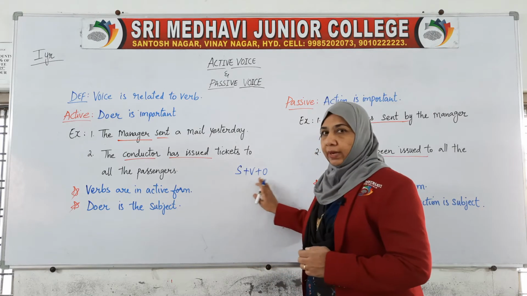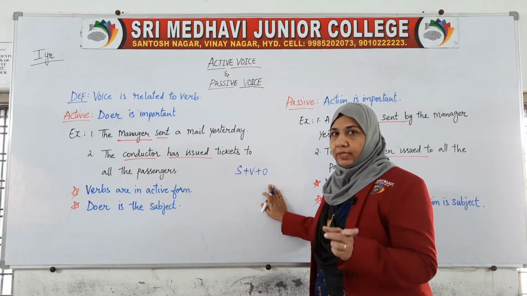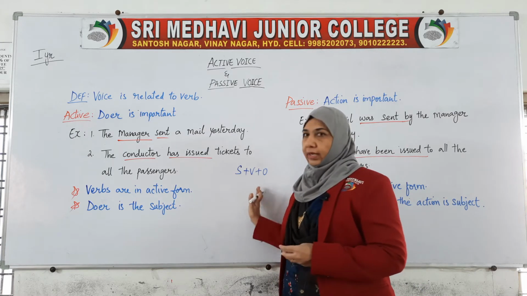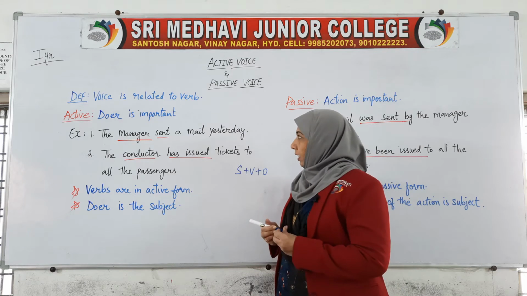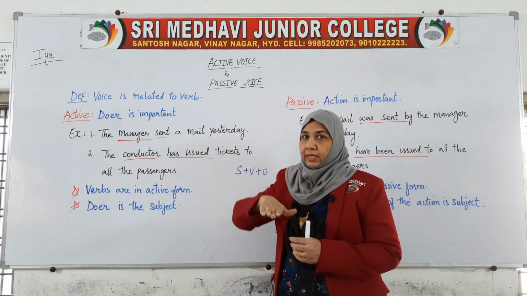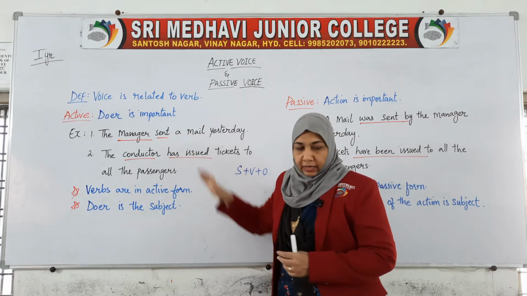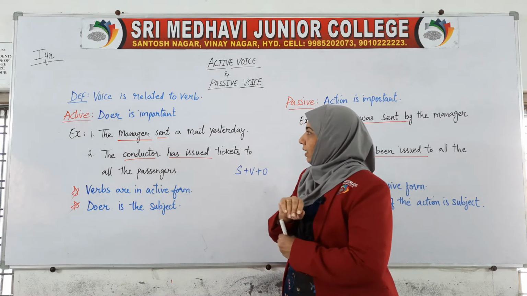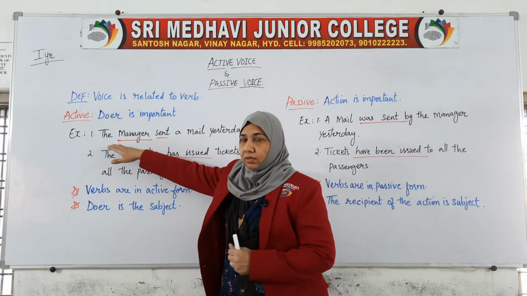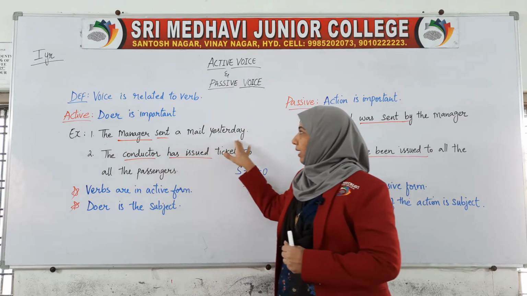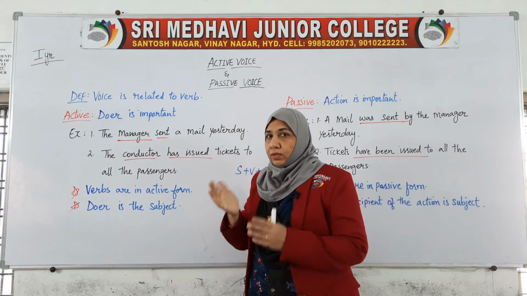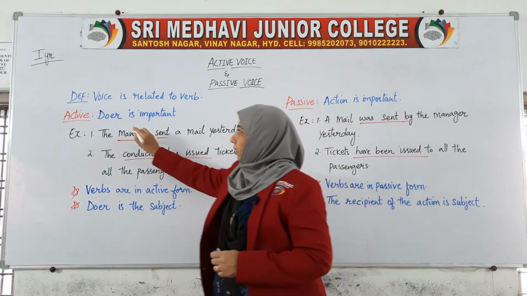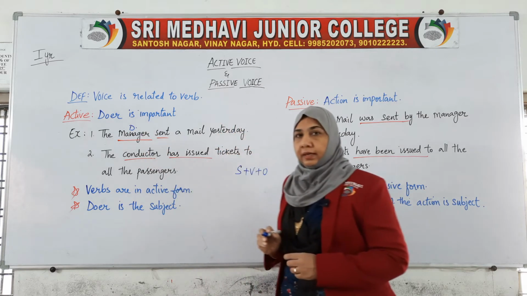Subject, verb and object can frame a normal sentence, and according to the changes in the pattern, this pattern also can get changed. In this, the one who is doing the action is important. For example, take the first one: the manager sent a mail yesterday. What has the manager done? The manager sent a mail yesterday, past tense. Who sent the mail? The manager. The manager is the doer here, the one who is performing the action.